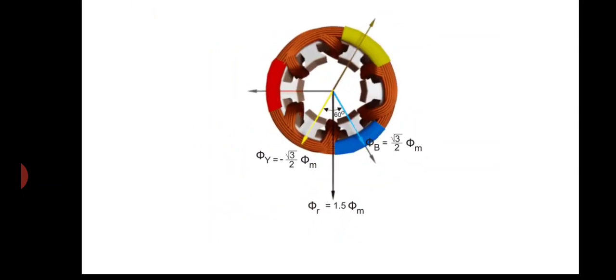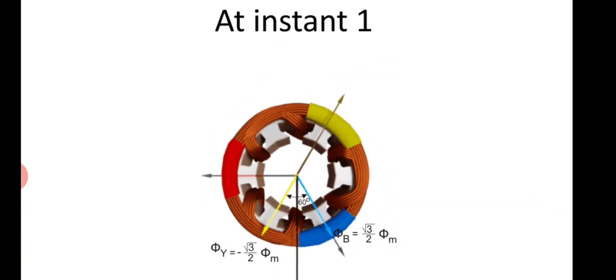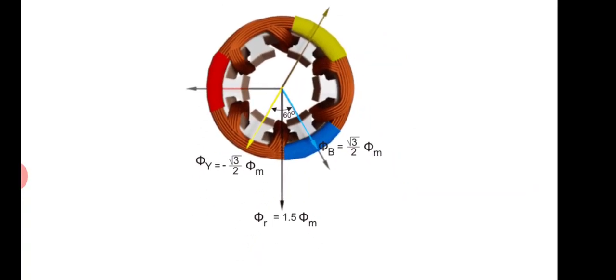At instant 1, the flux phi r is equal to 0, phi b is equal to root 3 by 2 phi m and phi y is equal to minus root 3 by 2 phi m. When we add these fluxes in vector form, we will get the resultant flux phi r equal to 1.5 phi m. So this is the axis of a rotating magnetic flux.